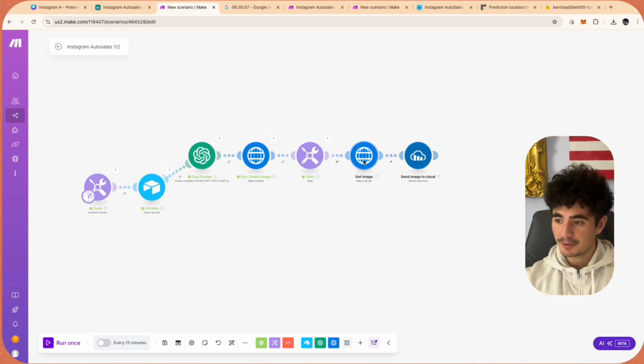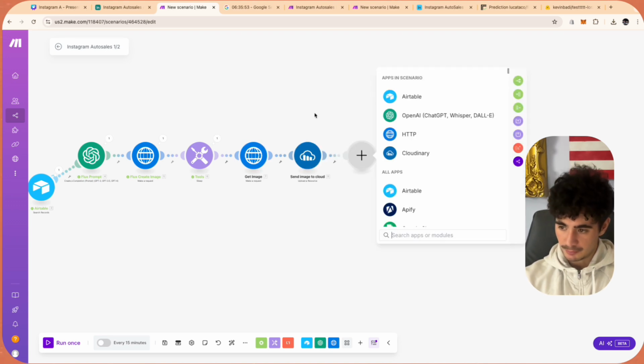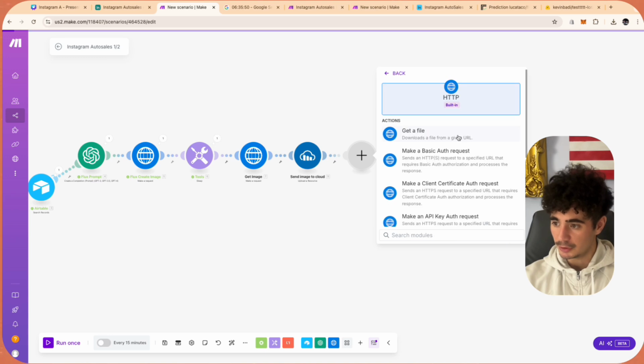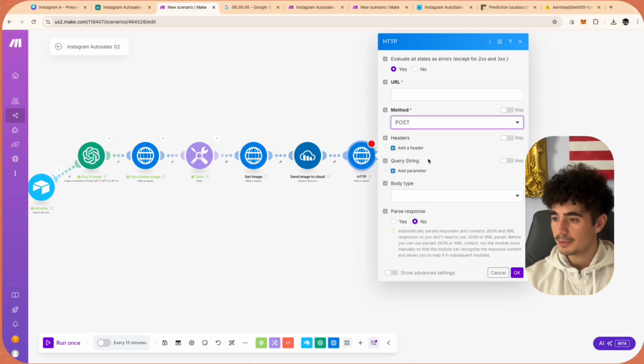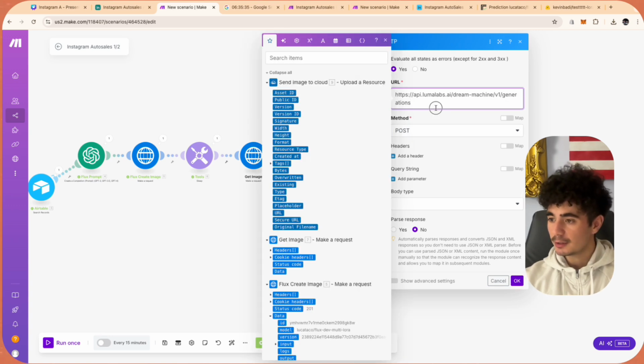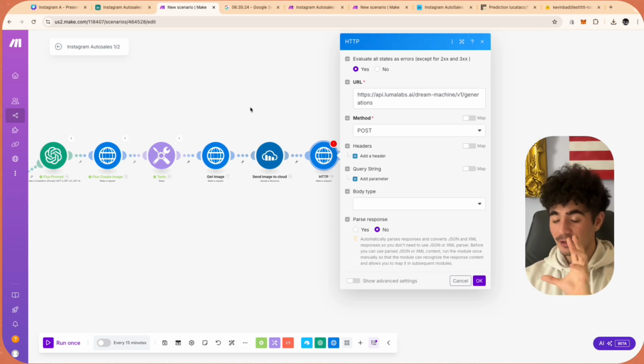Okay, so now guys, we have the finished image. So now we want to send that finished image to an image to video module. So this is going to be to Luma Labs. So it's going to be another HTTP make a request. This is also going to be a post. You guys are going to paste in this URL. It's Luma Labs Dream Machine version 1. And I can't even imagine how crazy this is going to be once we get to version 2 of Dream Machine, because the quality is already pretty good. So if you guys are learning this now, we can really start taking over once the video AI models get really good. But anyway, you're going to add it as a post.